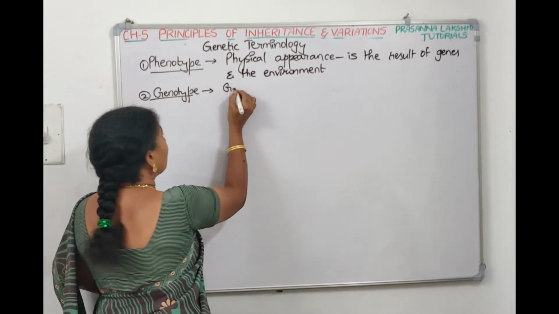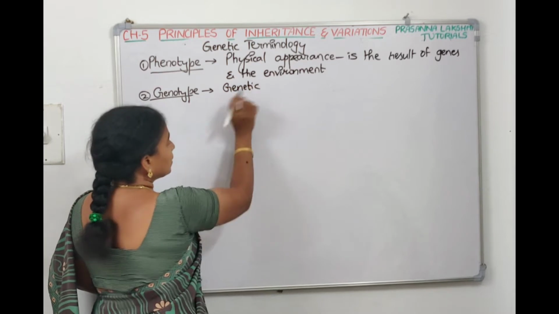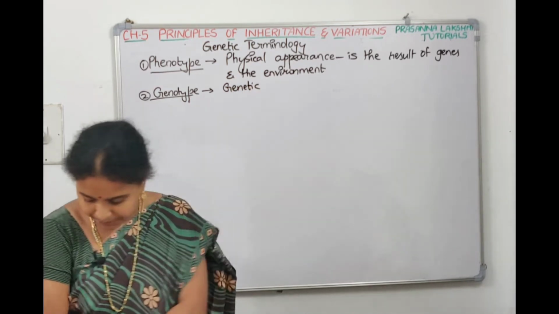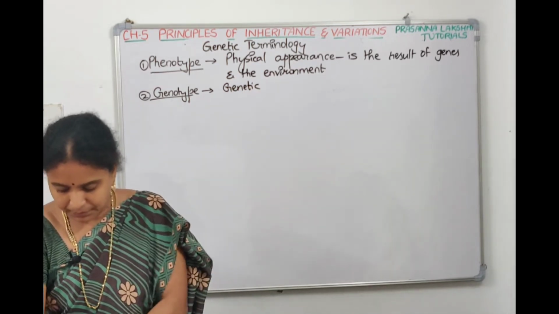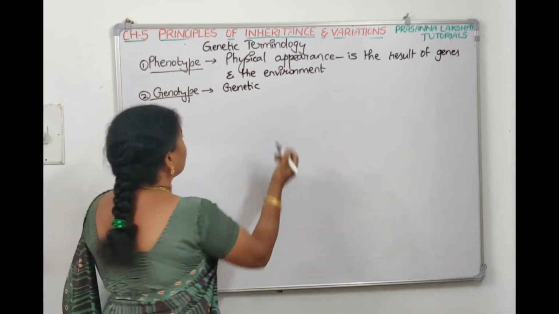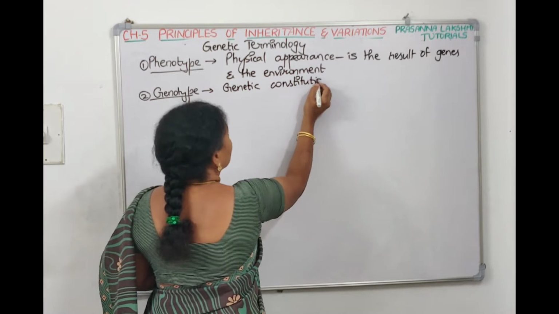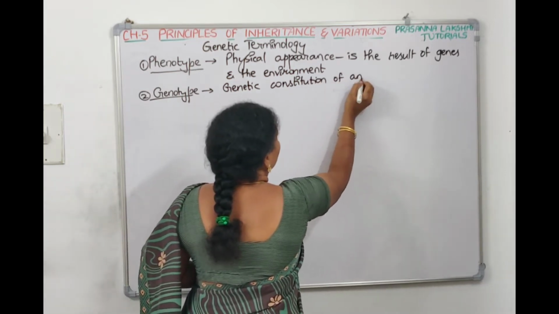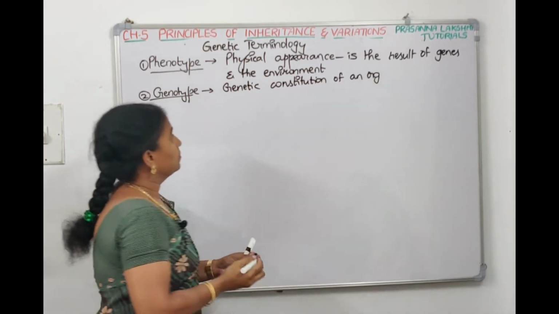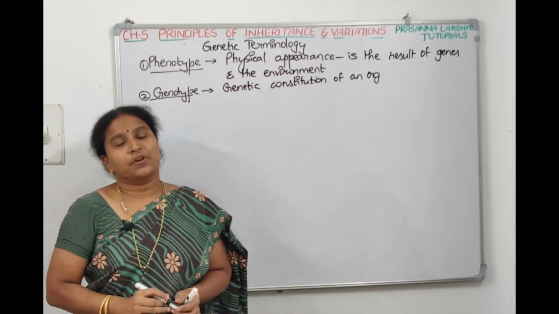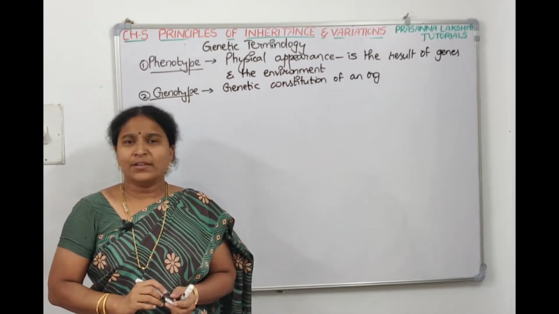Genetic makeup you can write. Genotype is the genetic constitution of an organism.